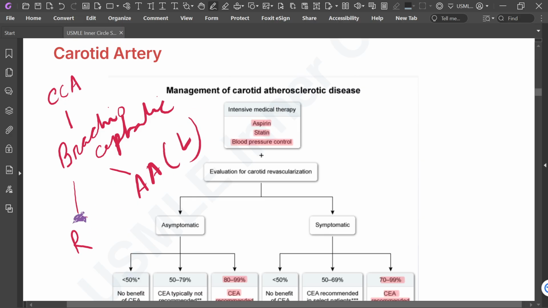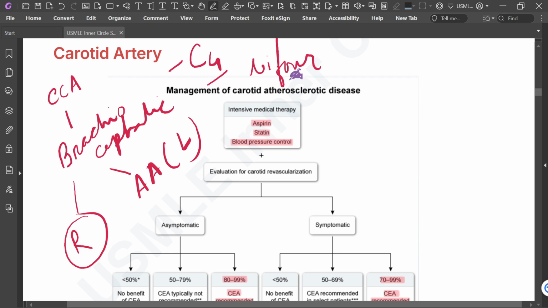So on the right, the common carotid artery arises from the brachiocephalic trunk, and on the left, it directly arises from the aortic arch.